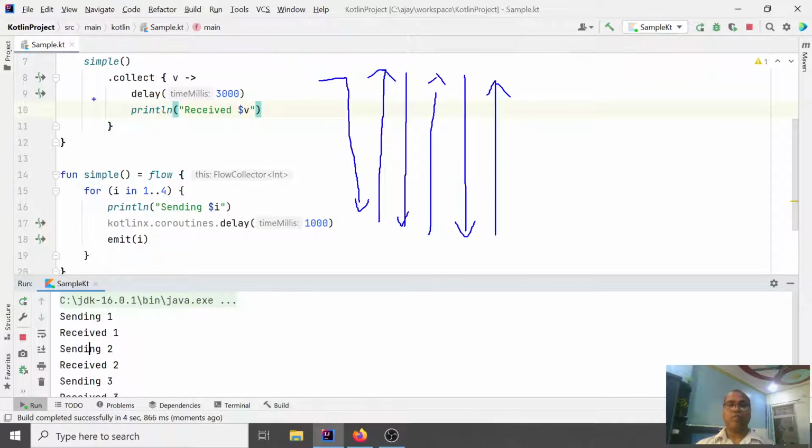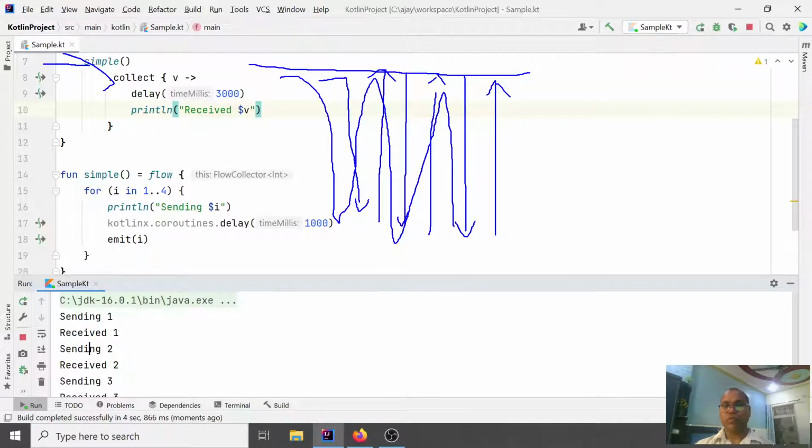In this way both run in the same coroutine context where the coroutine was started, and they are sequential. The control goes there, then comes back, again and again. This is the sequential call between the flow sender and the collect receiver. This is the default nature of flow: sequential, and the same coroutine that was created is used here.